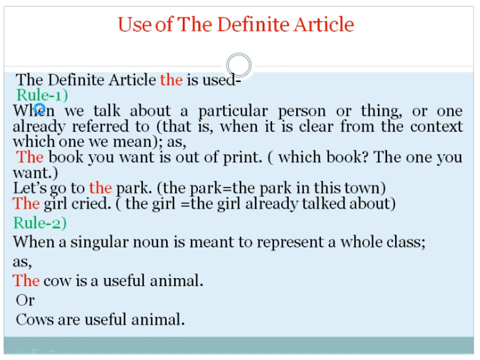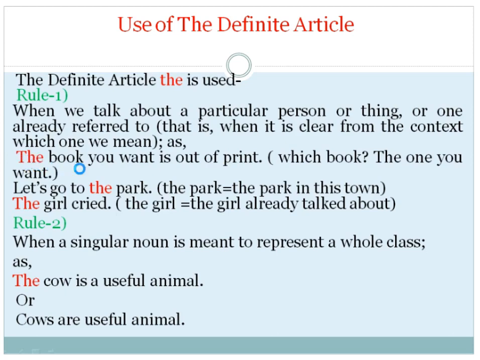Rule 1. When we talk about a particular person or thing, or one already referred to, that is, when it is clear from the context which one we mean, as: The book you want is out of print. Here, book is a noun and we use the article "the" before the noun.